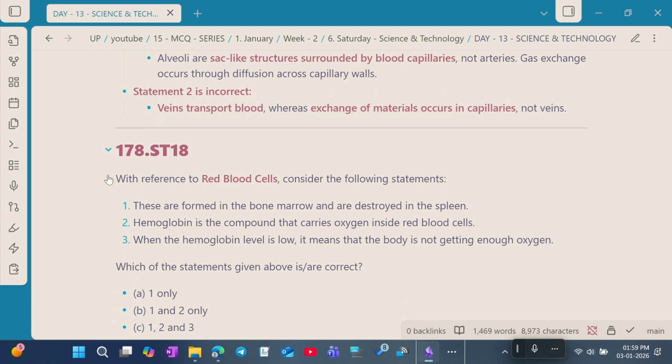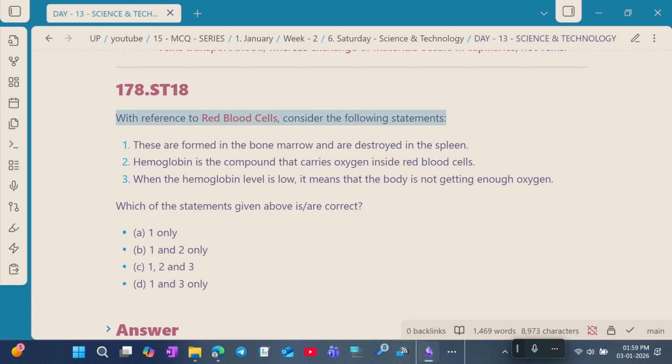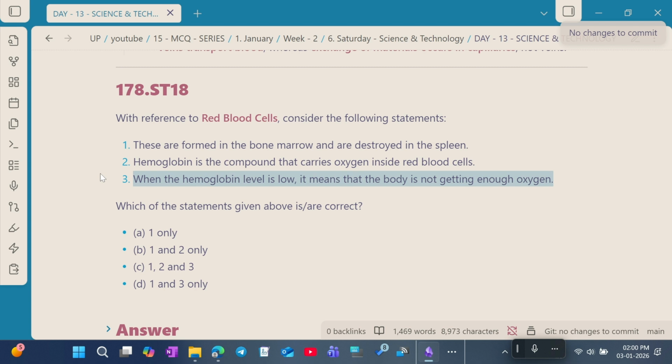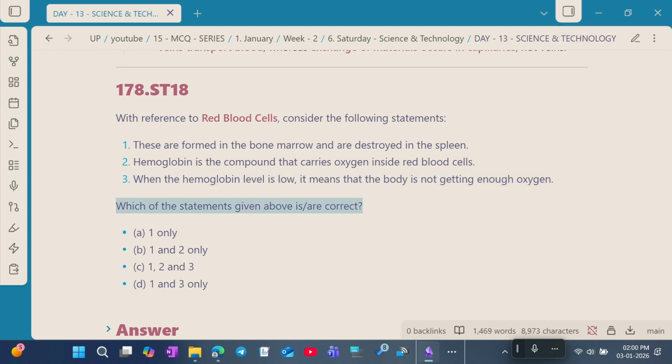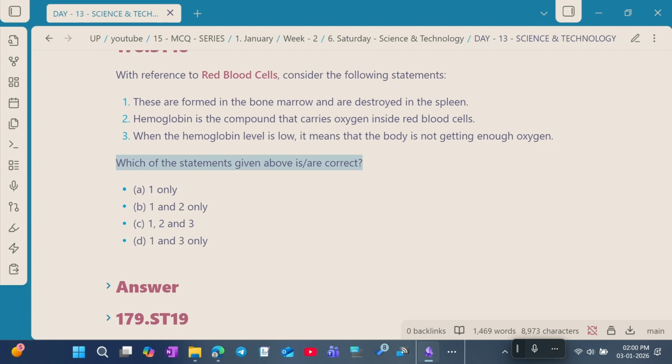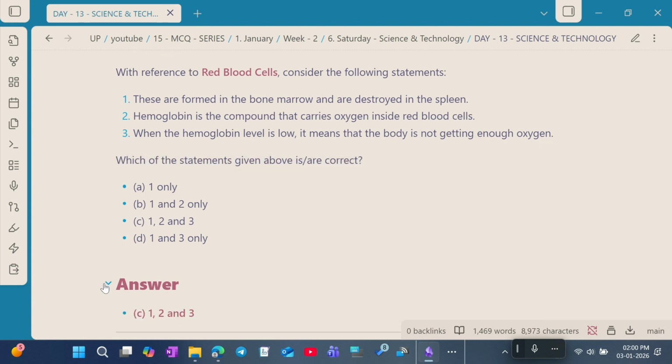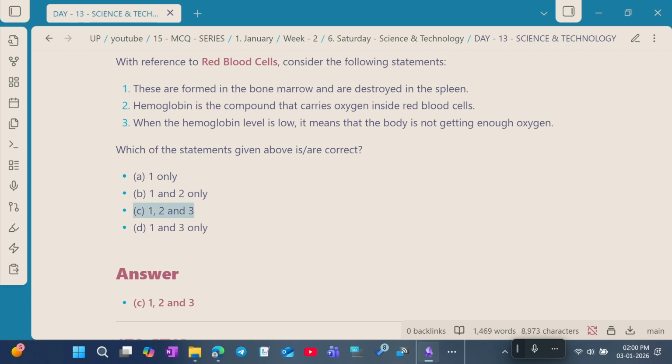Question number 18. With reference to red blood cells, consider the following statements. Statement 1. These are formed in the bone marrow and destroyed in the spleen. Statement 2. Hemoglobin is the compound that carries oxygen inside the red blood cells. Statement 3. When hemoglobin level is low, it means that the body is not getting enough oxygen. Which of the statements given above are correct? The answer is option C. 1, 2, 3, all three are correct statements.